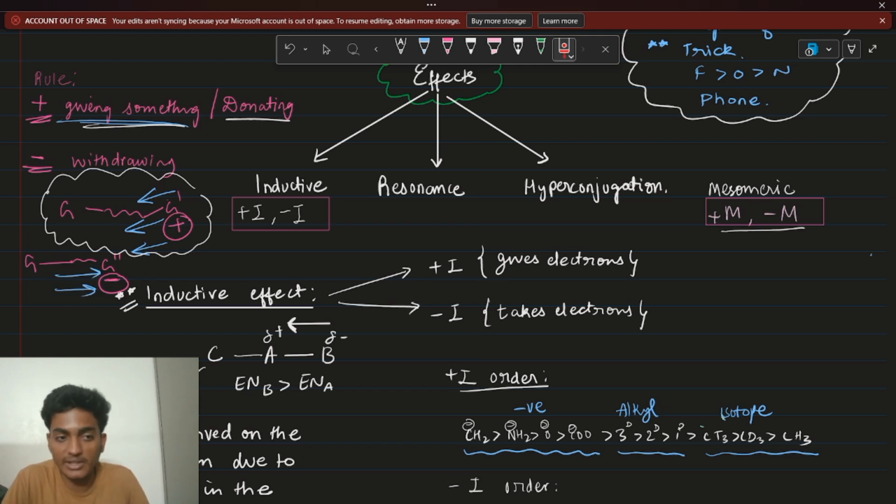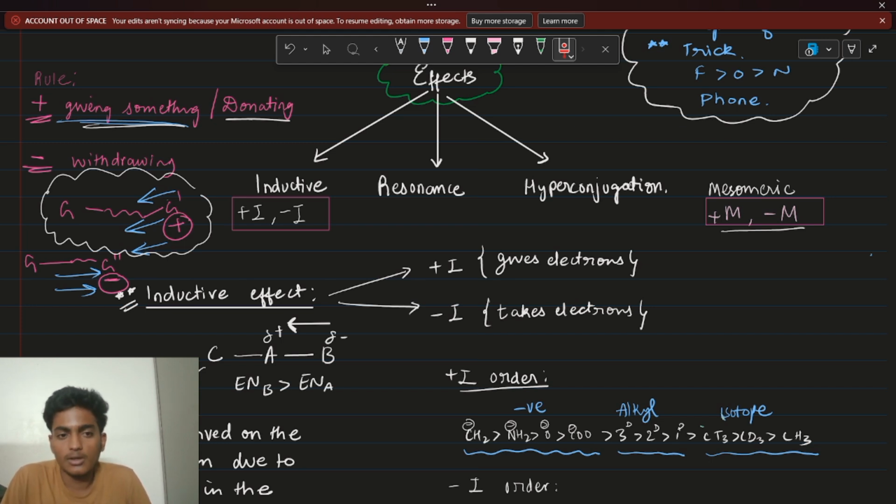Now let's come to what that something is. Something over here is electron, right? So in the plus case, your plus effect possessing groups will donate electrons. And the groups which have minus properties, which have the properties of pulling something, let's add electrons over here. So the minus groups possessing the minus property will pull electrons, or I would say they will withdraw the electrons, right? So now you've understood the concept of electron withdrawing and electron donating, right? So this should be clear now.